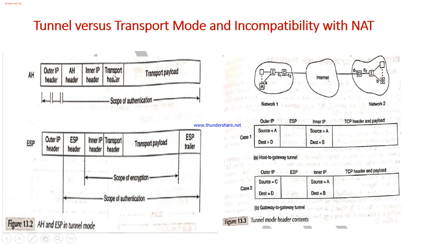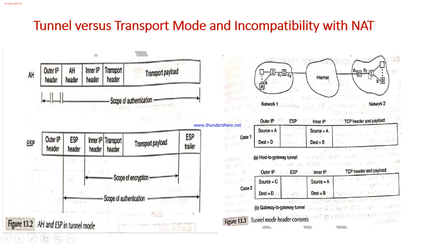In tunnel mode the original data is encapsulated with the outer IP header. In the outer IP header, for example here, we have A and D. The MAC that has been computed is applicable to A and B, it is not applicable to A and D. So the gateway will strip it off and then send the original data to B.